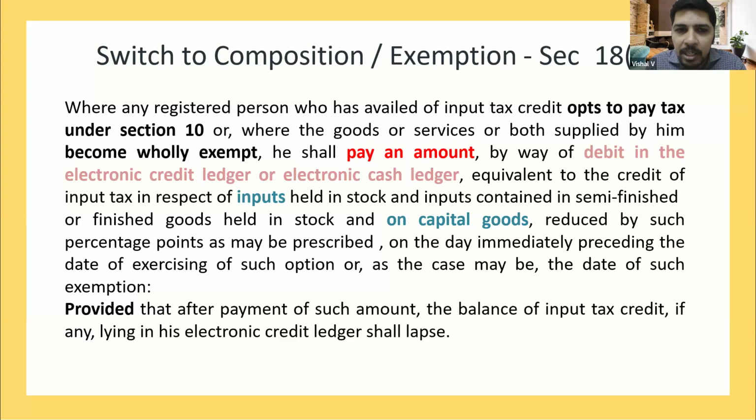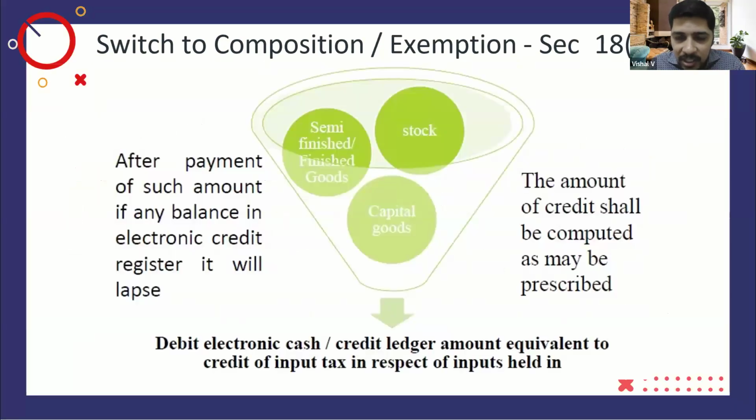Input service is not being covered. It is only input goods and input on capital goods. And after reversing such amount, if there is any credit still pending, let us suppose I have an electronic credit ledger balance of 1 lakh rupees, and I have a reversal calculation of 80,000. So if there is any input left after the reversal also, that input will lapse. So in our example, 1 lakh minus 80,000, the 20,000 credit will lapse. You cannot claim a refund of that 20,000. So this is section 18.4.